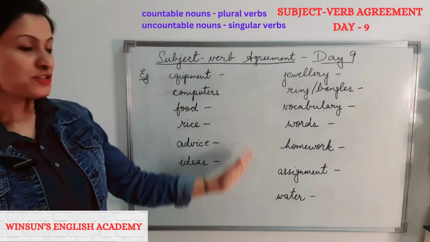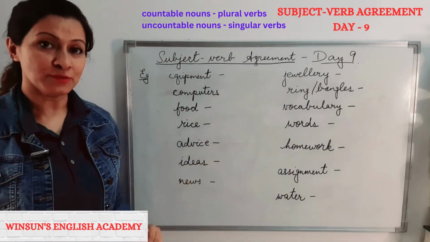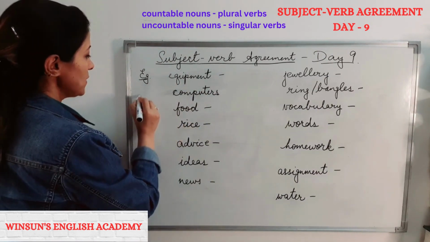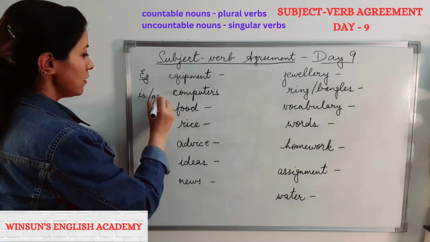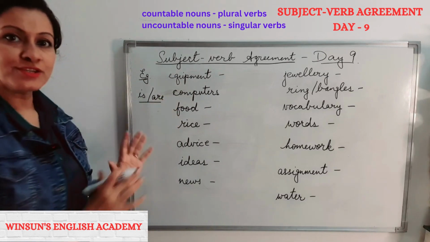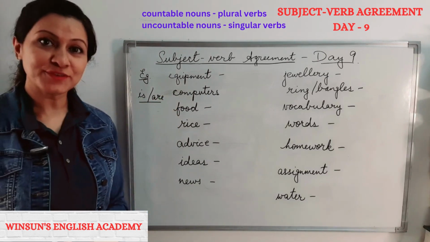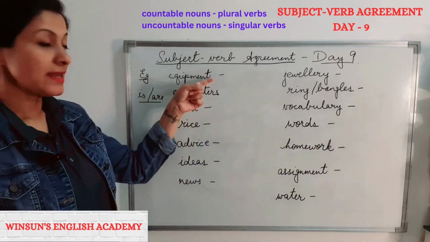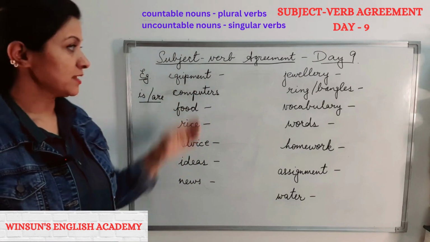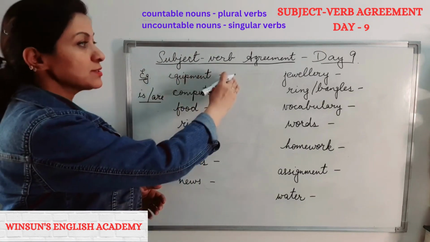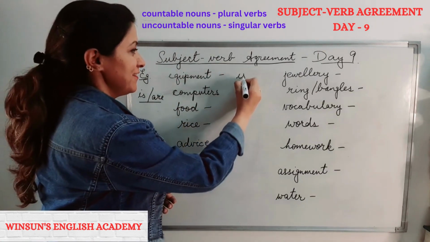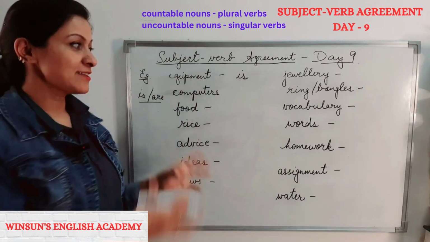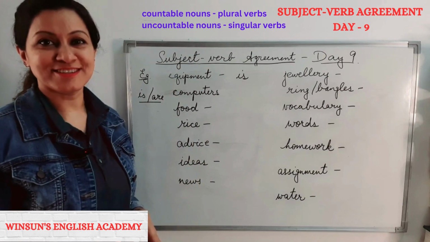Here I have a list of countable and uncountable nouns. What we are going to do here, we are going to fill them with either is or are, just to check our understanding. Are we ready? Great. Equipment. Equipment is an uncountable noun. So equipment is or are. Excellent. You can pause the video, write the answers, and then come back to check your answers. You can do that.